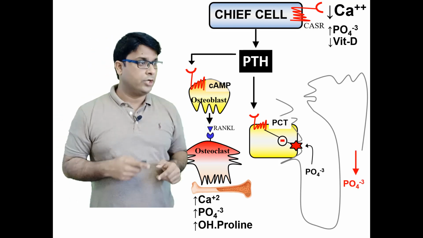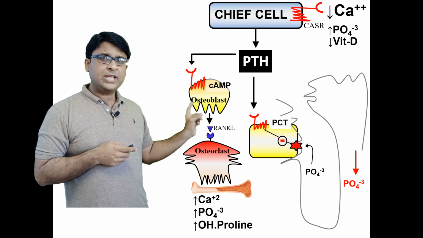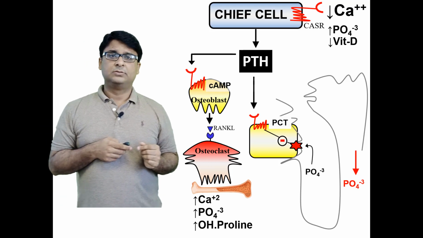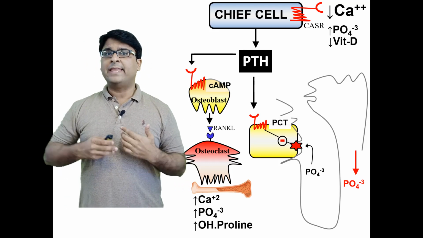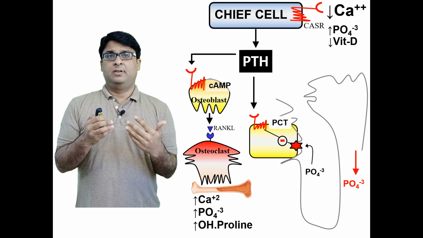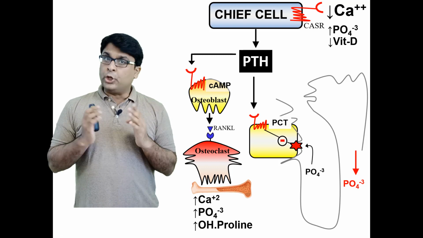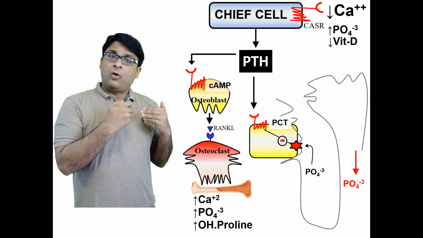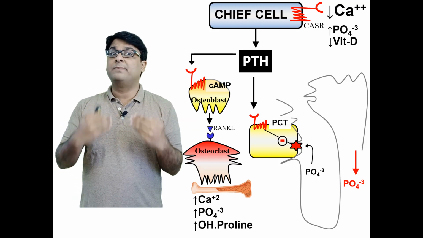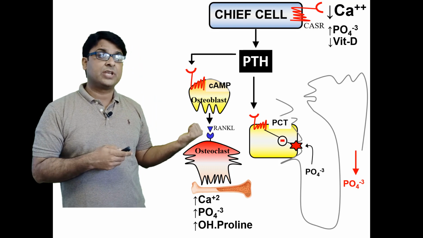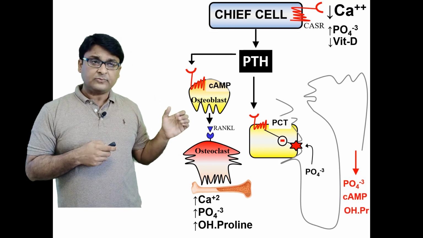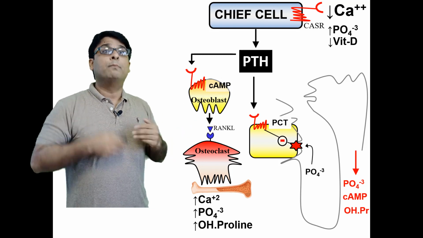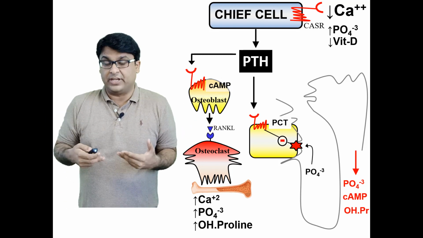Getting my point? Good. What PTH also does here in the proximal convoluted tubule is a very important thing: it increases vitamin D activation. This is a normal function of the proximal convoluted tubule, that one hydroxylation happens here, so vitamin D activation happens here, and as a result, more and more vitamin D is activated.